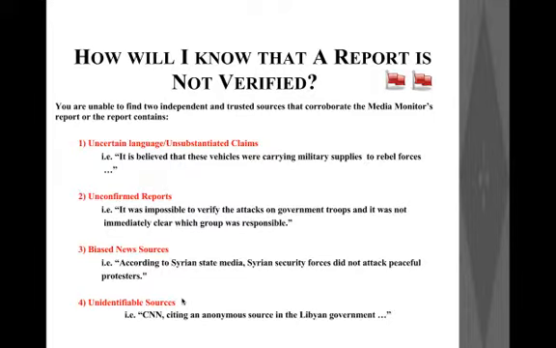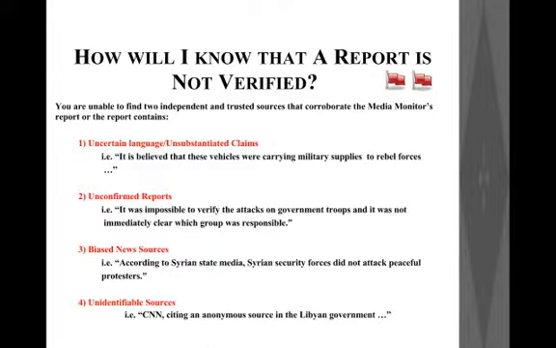And then finally, we come across unidentifiable sources. For example, if you have a CNN report which says CNN citing an anonymous source in the Libyan government, in this case CNN is simply citing an anonymous source, and this anonymous source, for all you know, could be heavily biased. Since there's absolutely no way for us to ascertain the credibility of the source, we would have to be careful with this particular report.